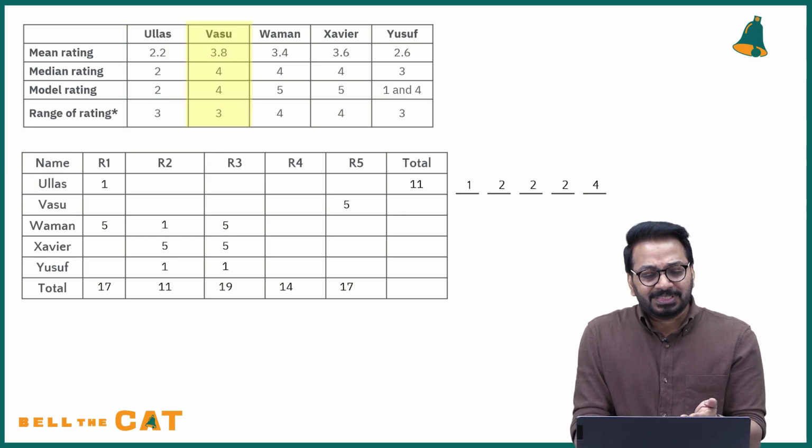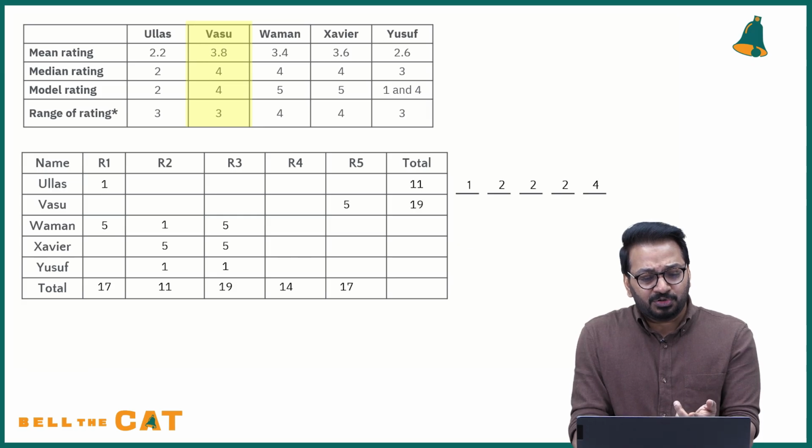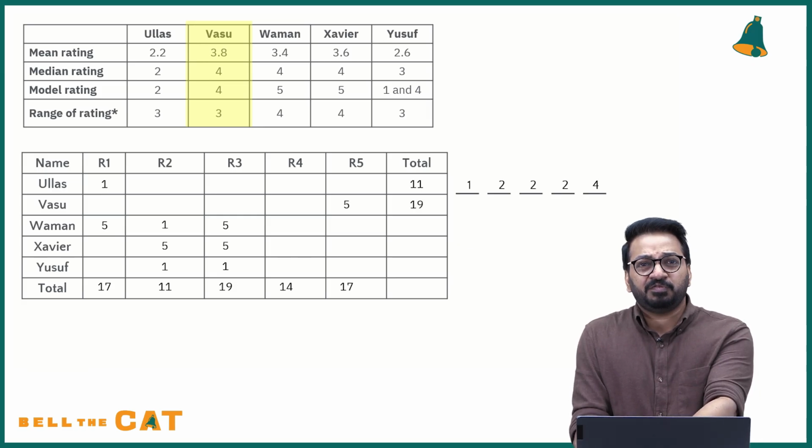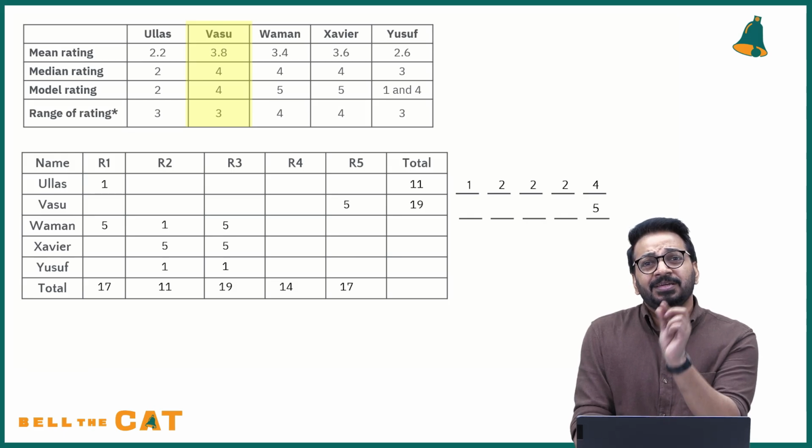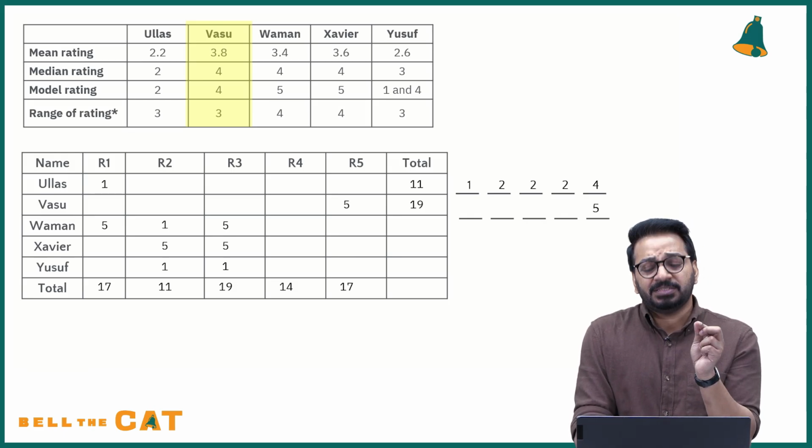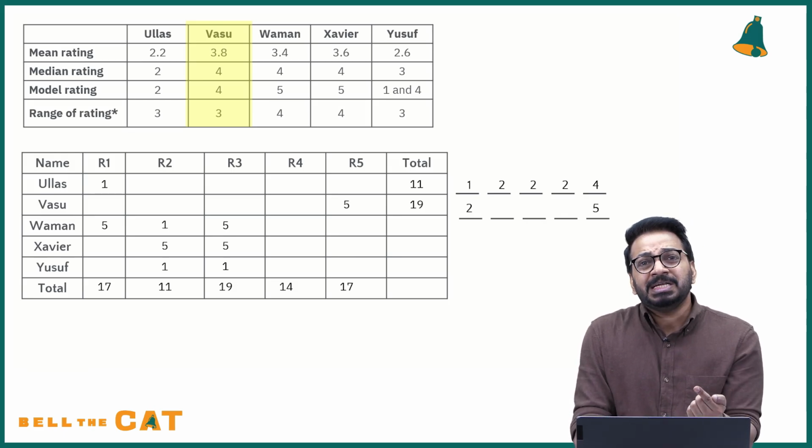Now you go through the same process. 3.8, we know the total is 19. R5's maximum value, one rating he has got, is 5. So range is 3. That means the minimum value is 5 minus 3, which is nothing but 2. Median rating is 4.